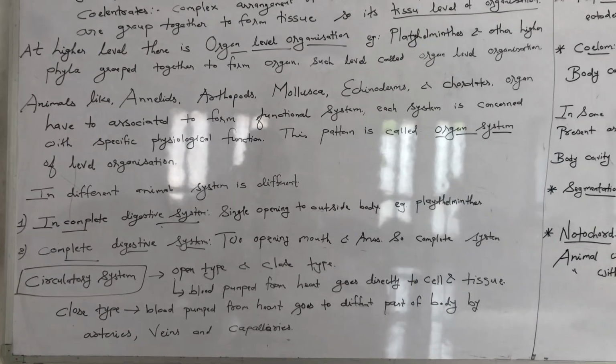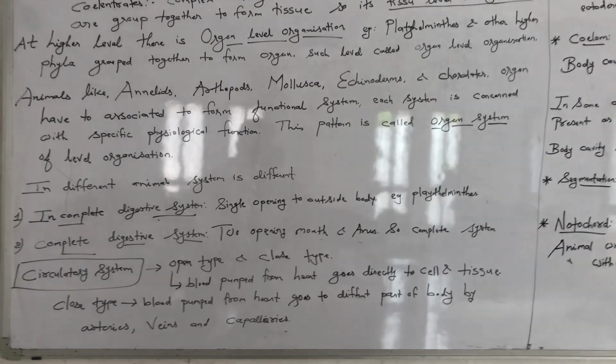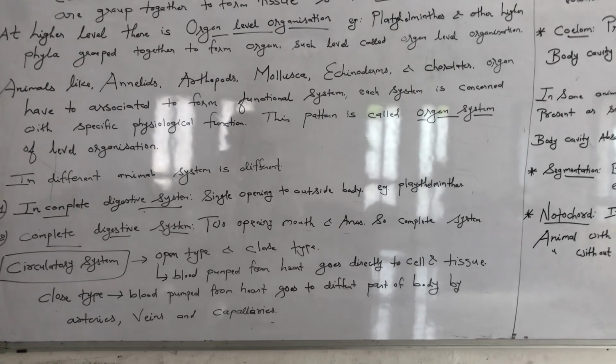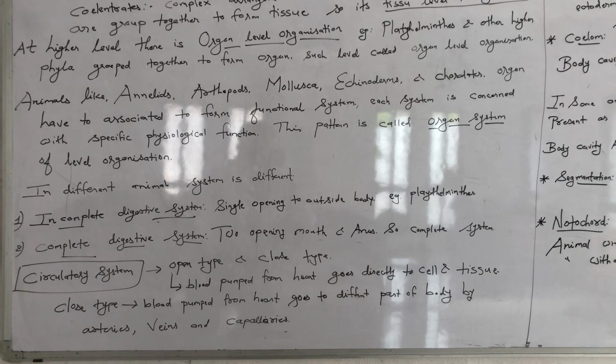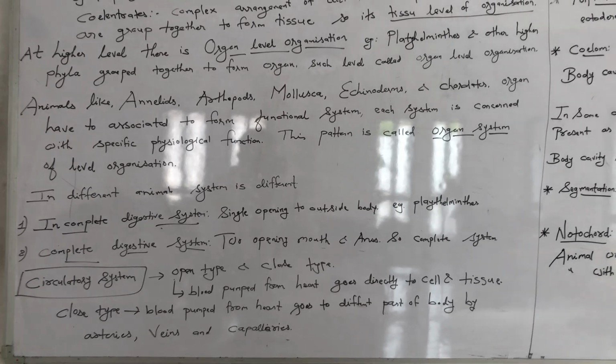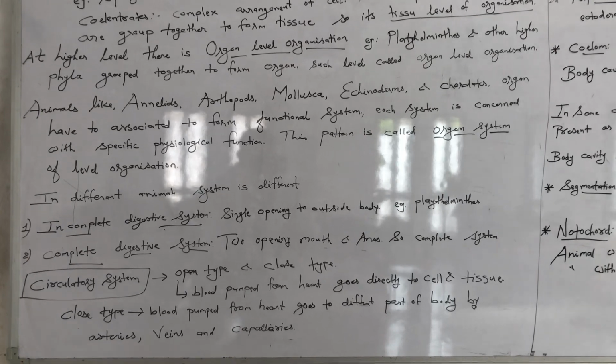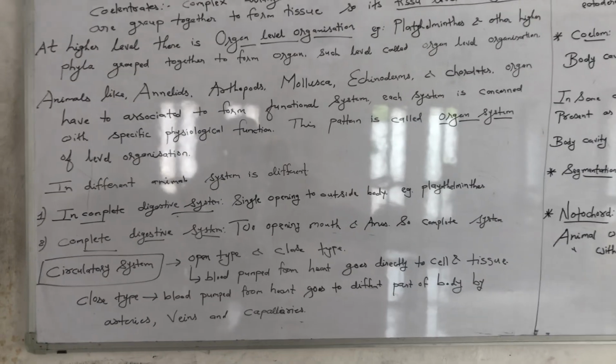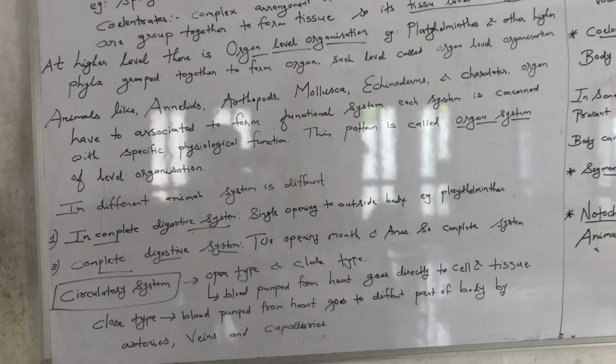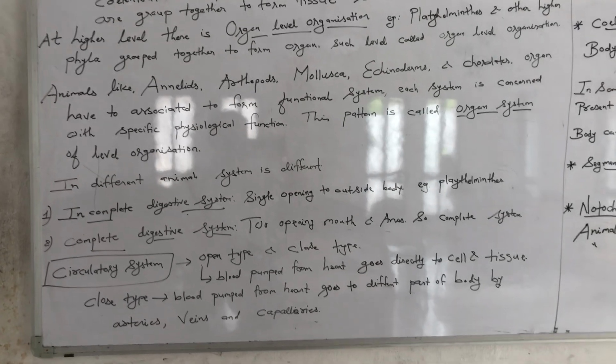The second one, that is complete digestive system, has two openings, mouth and anus, right? One is the mouth and one is the anus. From the mouth it will take the food inside, and from the anus it will excrete the undigested food, or we can call it waste.